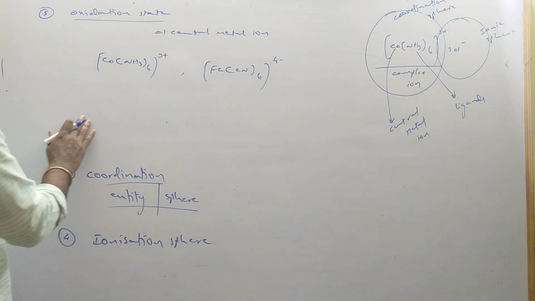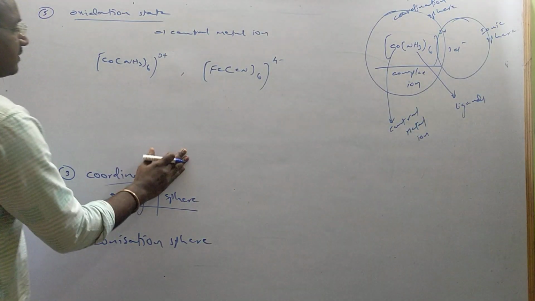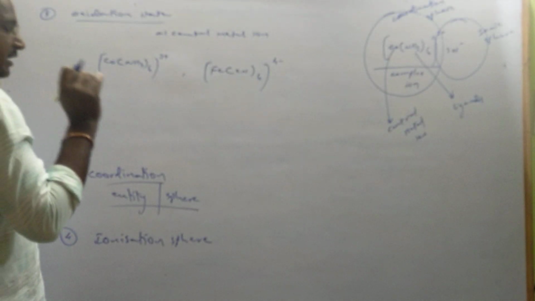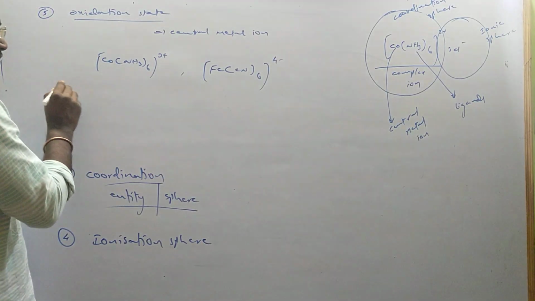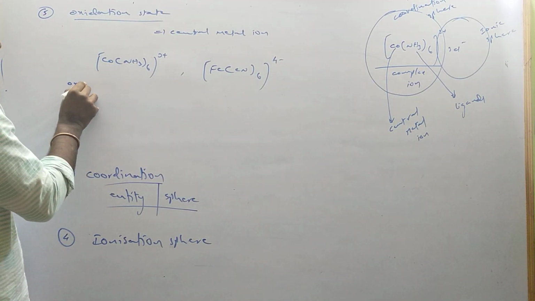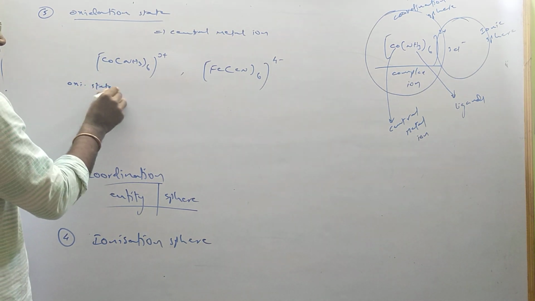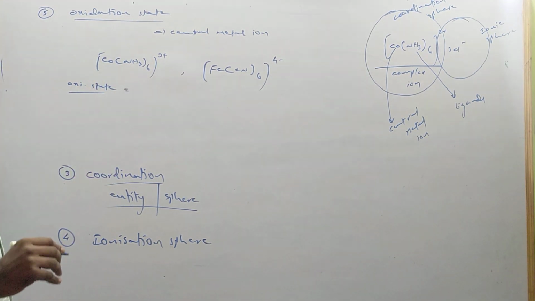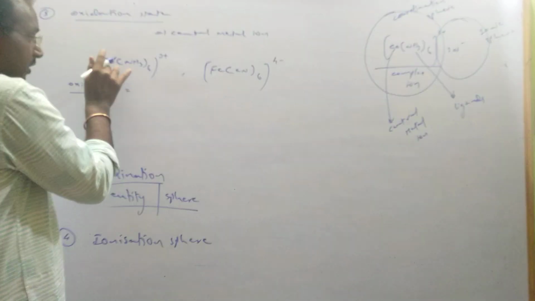So how do we calculate the oxidation state of the central metal ion? Please see. If you don't know oxidation state calculation, this is the formula you have to follow. Oxidation state equals, if you want to calculate the oxidation state of cobalt, consider it as X, because we don't know. That's why I am writing it as X, plus how many ligands are there? 6 ligands.